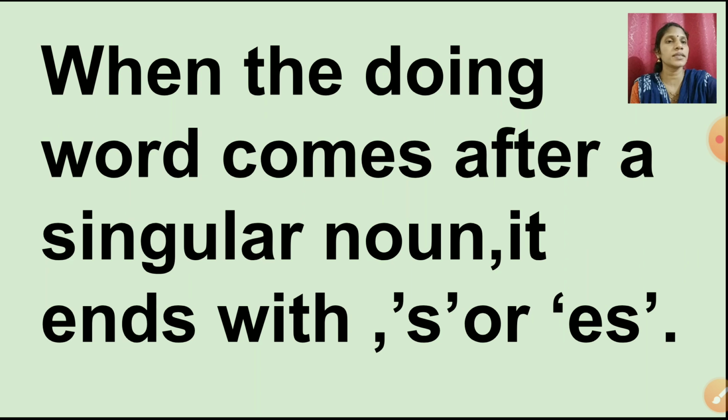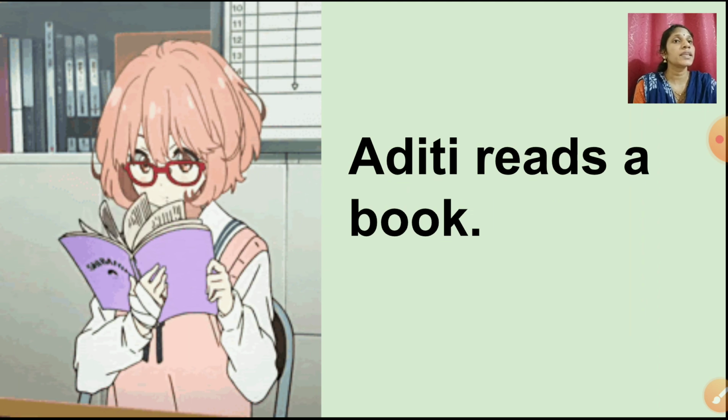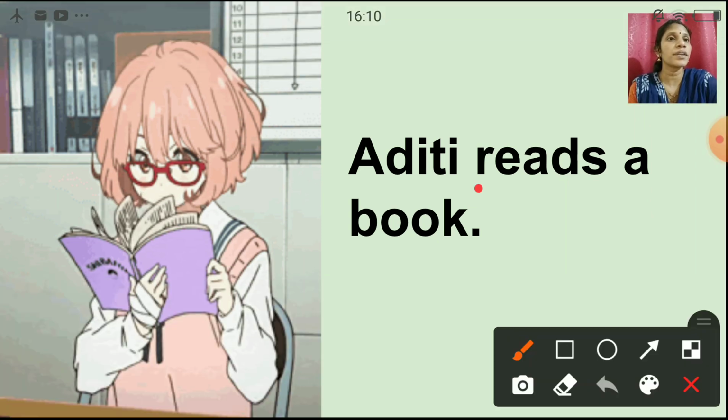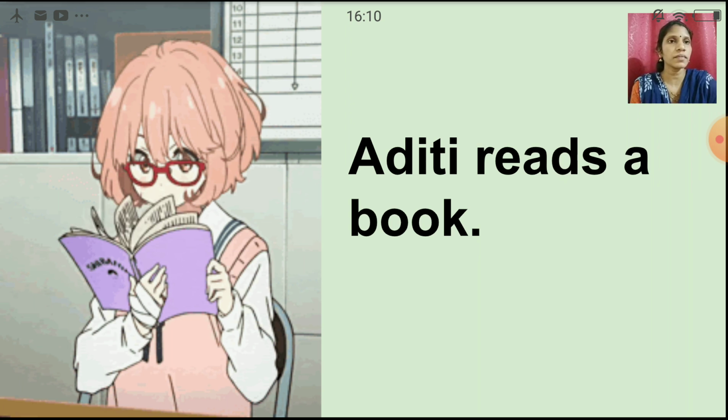Okay, now let us see the sentence. Here you can see Aditi reads a book. Here Aditi is the name, okay, name of a girl. And here what is Aditi doing? She is doing the action of reading. So here when we are talking about singular noun, we will add s. Okay, Aditi reads. You can see we have added over there s. Aditi reads a book. Got it, children? Now the next one.